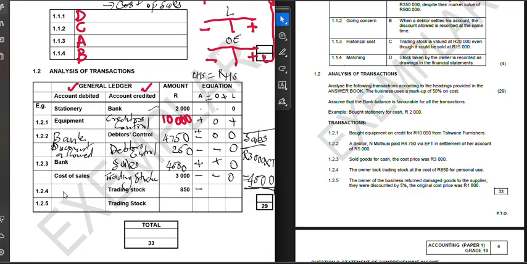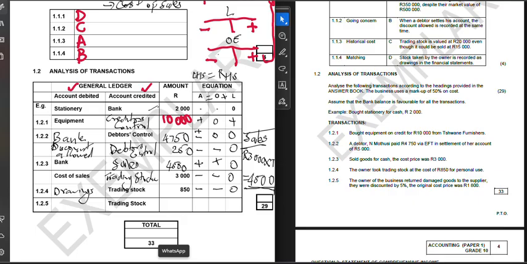And then this is the owner who took the stock. If it's the owner that takes the stock, this is going to be part of his drawings, because it's decreasing the value of his own business. Drawings is part of owner's equity, so therefore owner's equity will be a negative. The left hand side is equal to the right hand side, so we are done with that transaction. We go to the last transaction, 1.2.5.